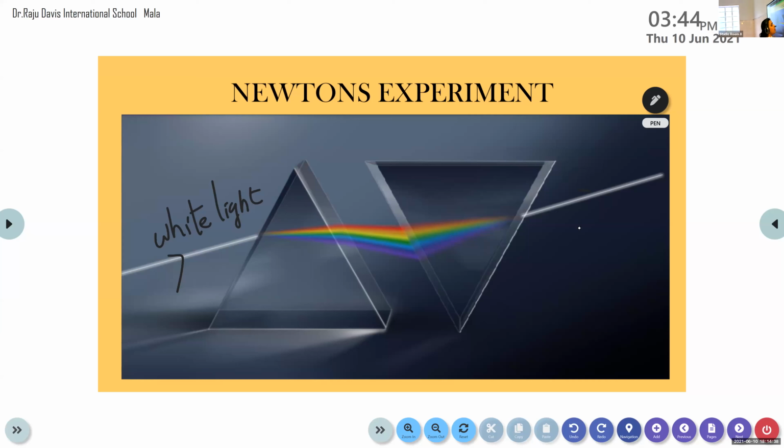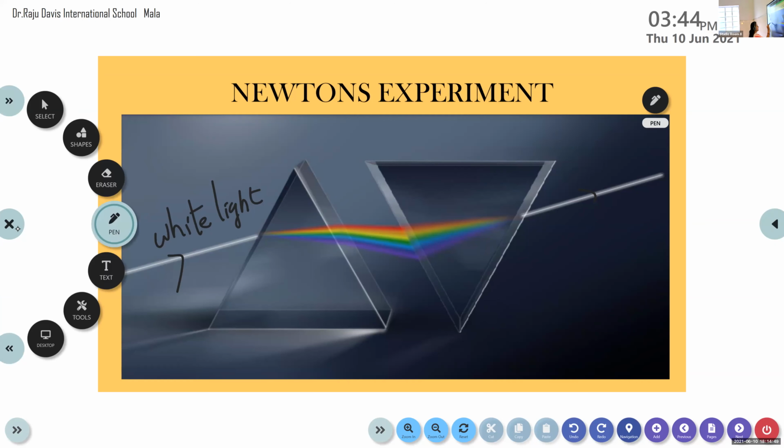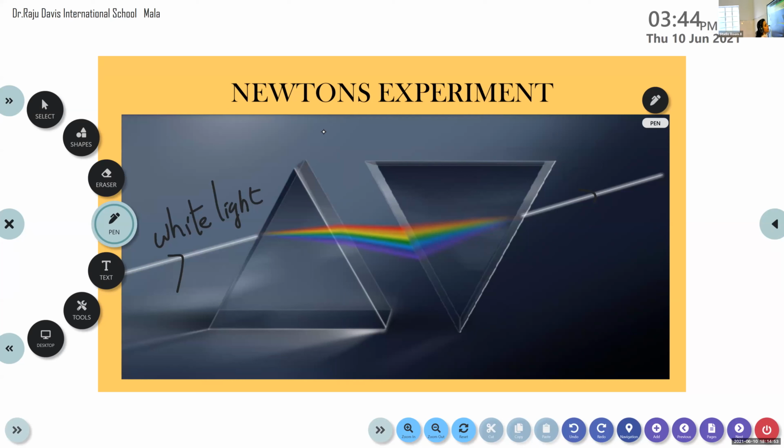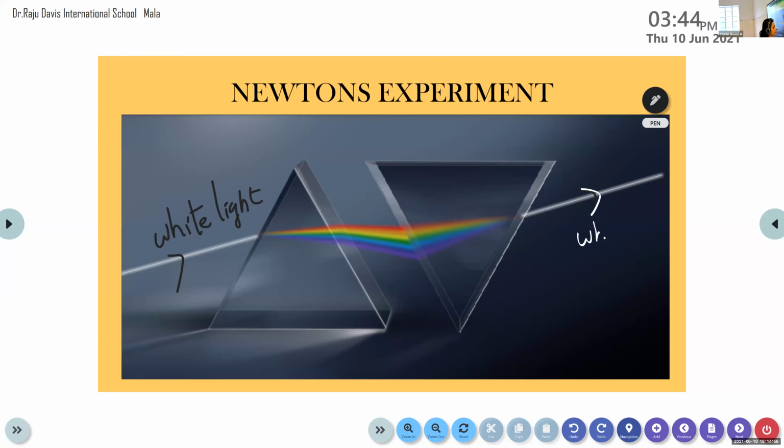After that he got the white light back. So this is the dispersion phenomenon, or Newton's experiment, the experiment conducted by Sir Isaac Newton. Here he got the white light back after the dispersion from the second prism.